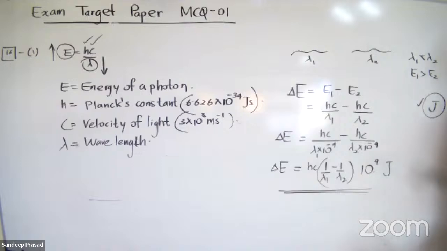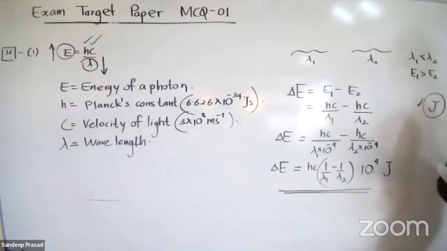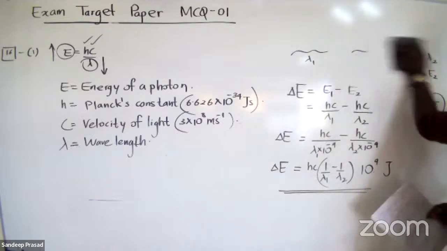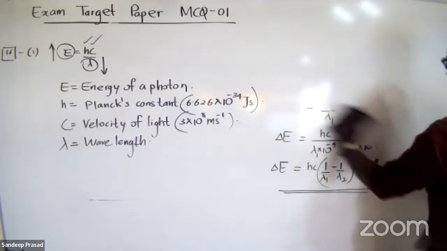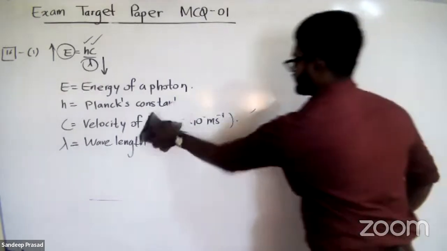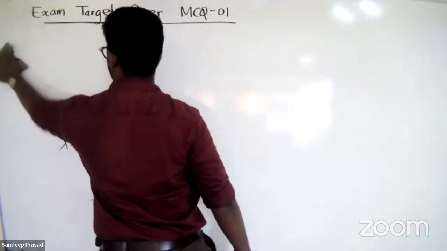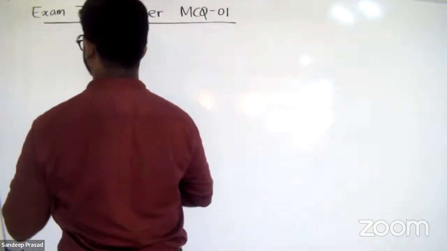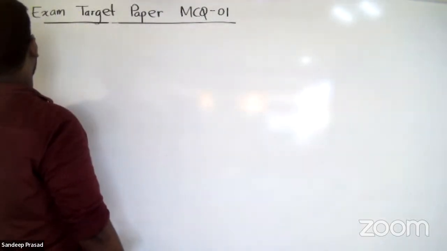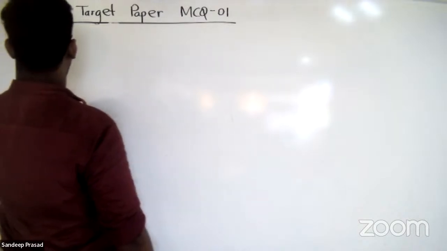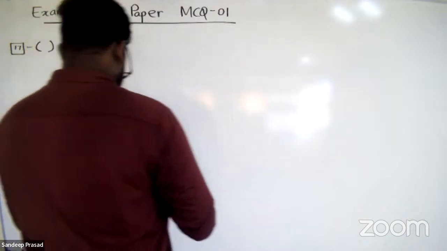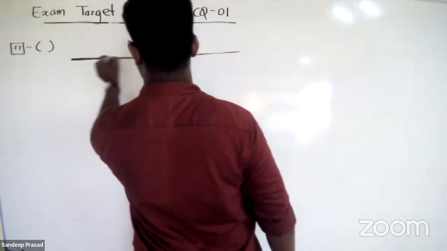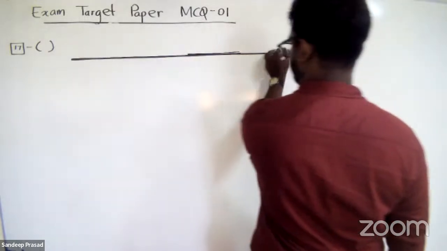Question number 17. Which of the following electron transitions belongs to the visible region of the line spectrum of atomic hydrogen? So this question is related to hydrogen's emission spectrum. Let's see the hydrogen emission spectrum. So we can draw the emission spectrum, the energy level diagram, in this way.